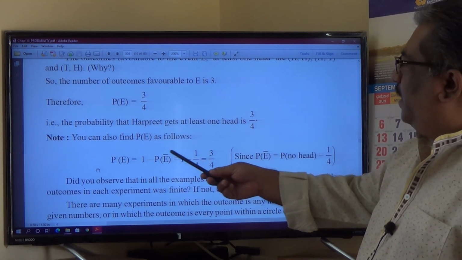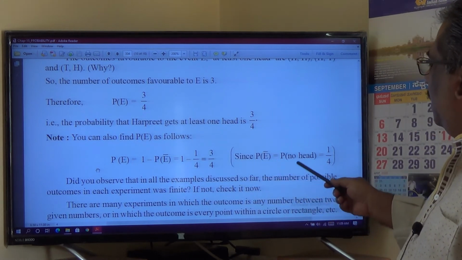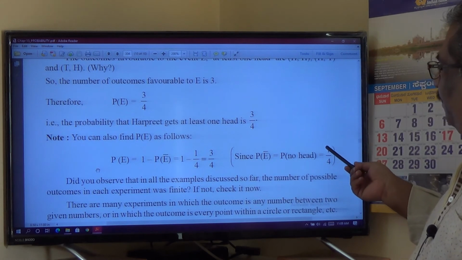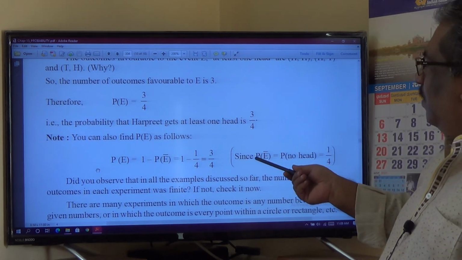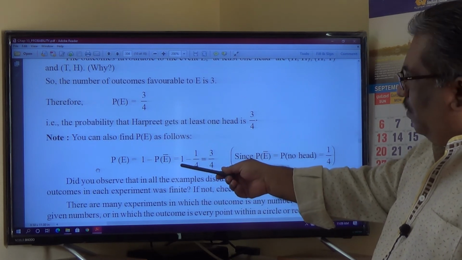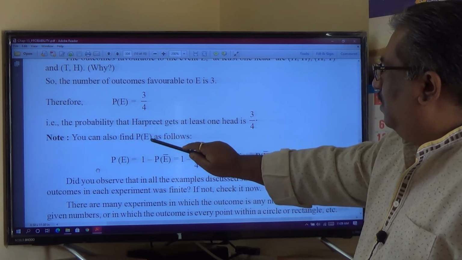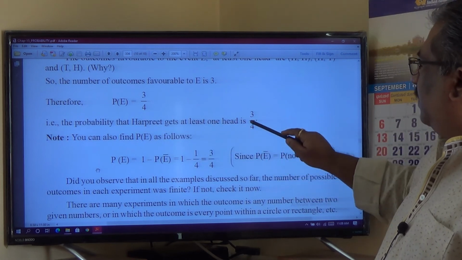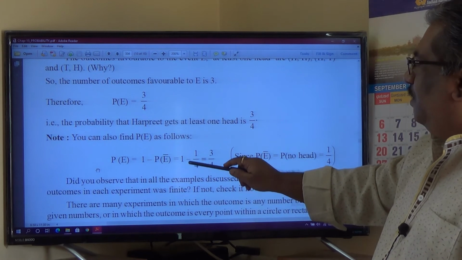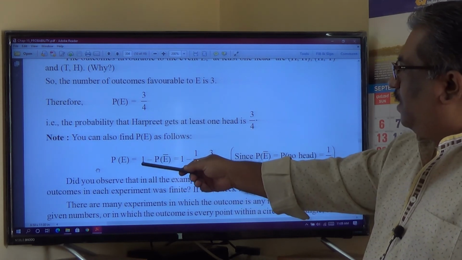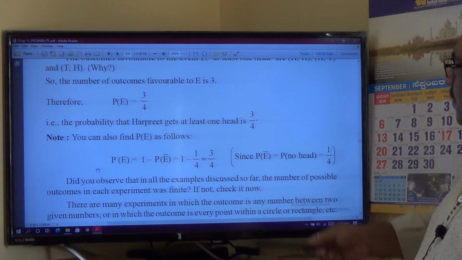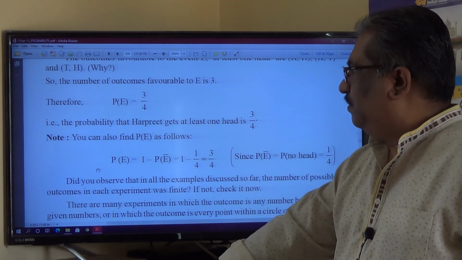See, probability of getting at least one head is 1 minus probability of getting no head. That also you can work out. 1 minus probability of getting no head is what he has written. The probability that Harpreet gets at least one head is 3 by 4. Probability of E is 1 minus P of not E, no head. Probability of getting at least one head is equal to 1 minus probability of no head. That also is possible. You can see this one.